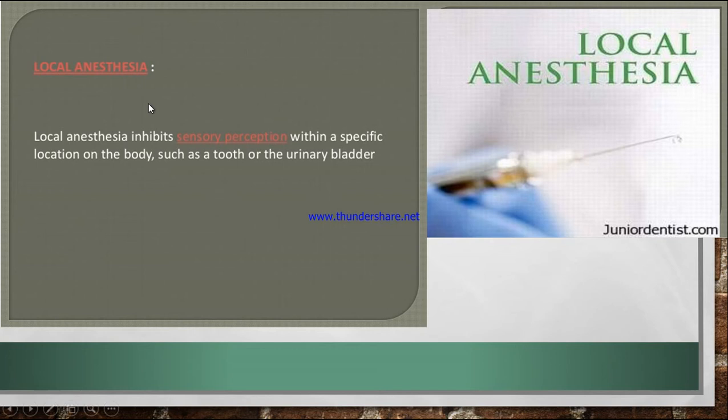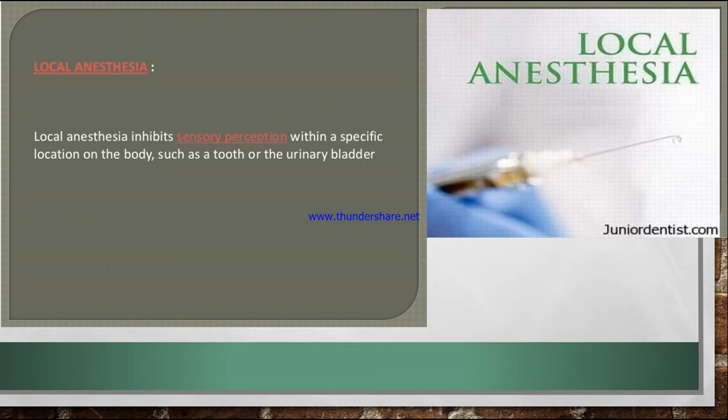Local anesthesia inhibits the sensory perception within a specific location of the body, such as the tooth or urinary bladder. Suppose the doctor wants to extract a tooth because of a cavity. What does the doctor do?